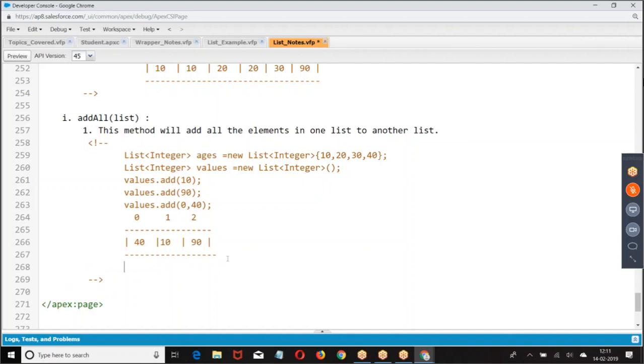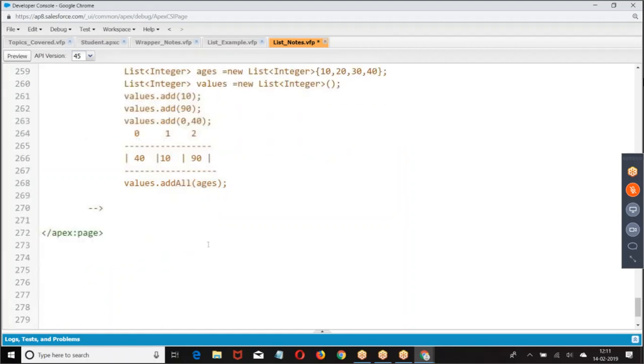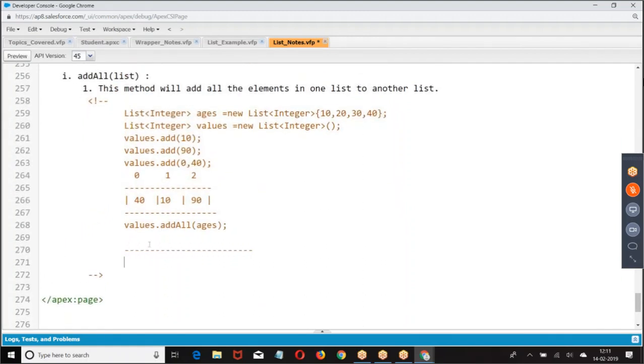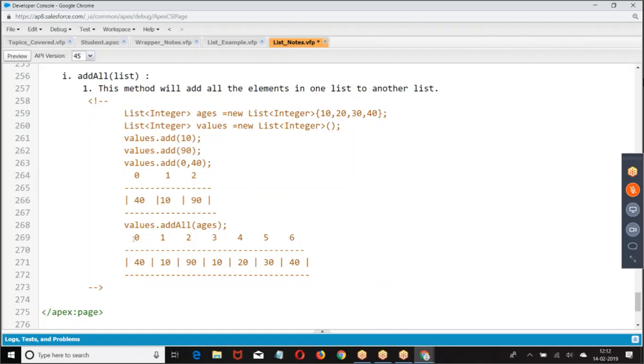Then I'm saying values dot add all. When you say values dot add all ages, all the elements which are in ages are added to values.